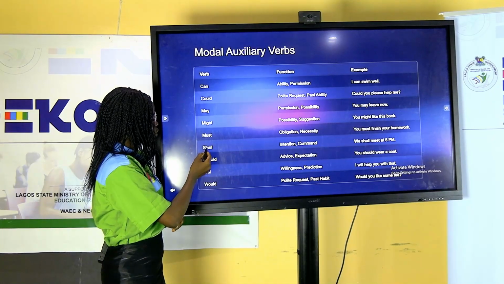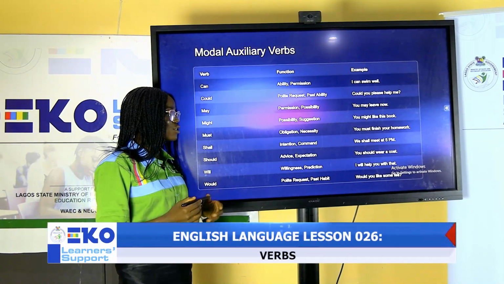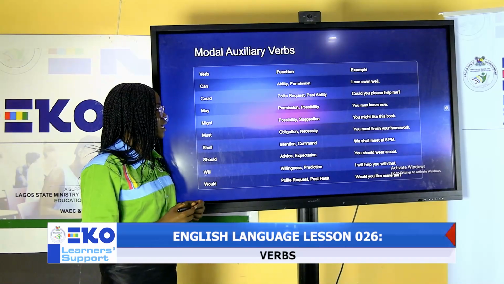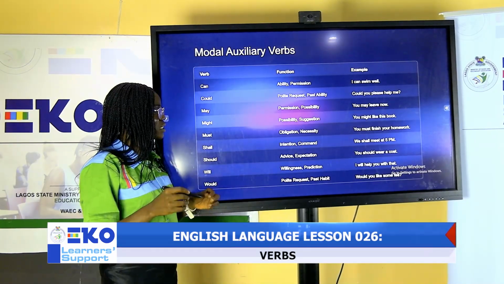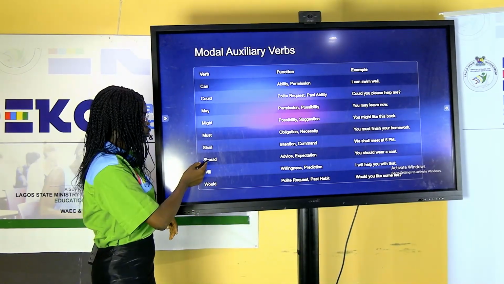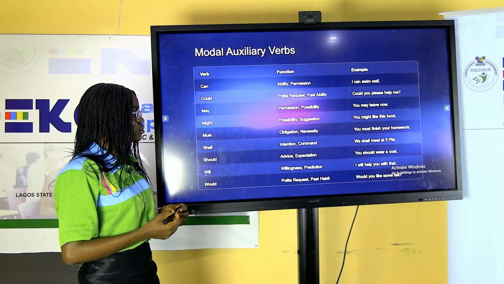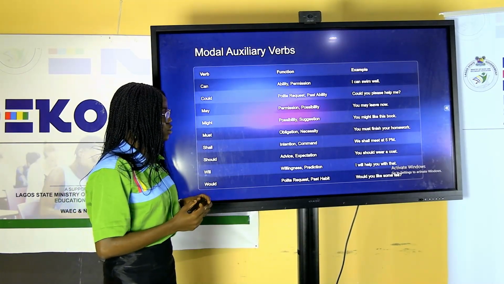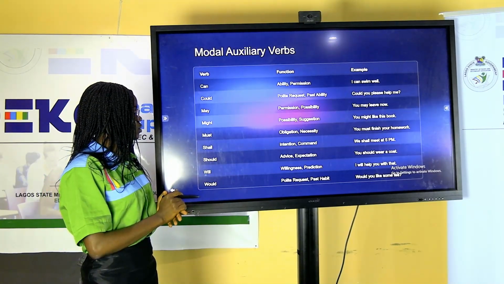Then let's look at the next one, which is shall. Shall is used to show intention or command. Example, we shall meet at 5 p.m. Let's look at the next one, should. Should can be used for advice or expectation. You should wear a coat. That is what you're expected to do.